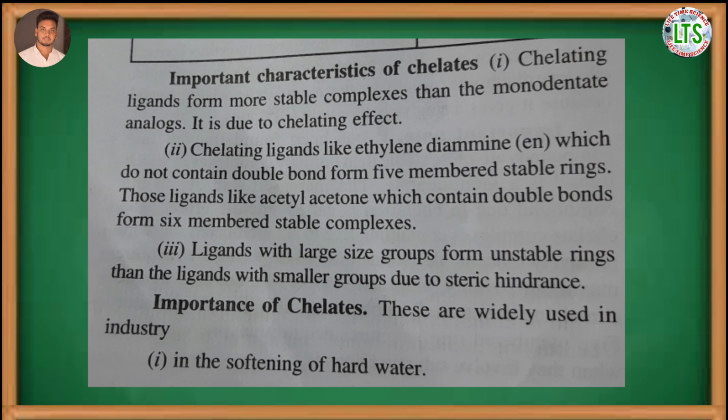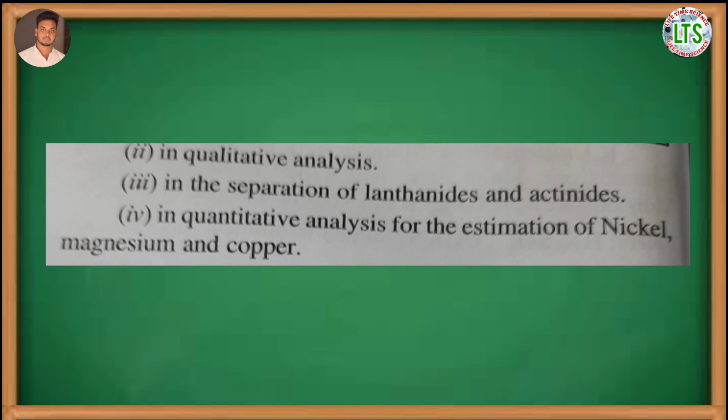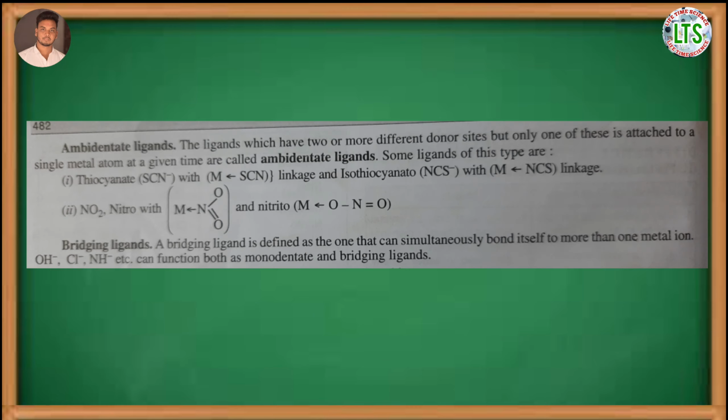Next, what is the importance of chelates? First is in the softening of hard water. Second is in qualitative analysis. Third is in the separation of lanthanides and actinides, that is the f-block elements. And fourth is in quantitative analysis for the estimation of nickel, manganese and copper. These are the industrial uses of chelates.